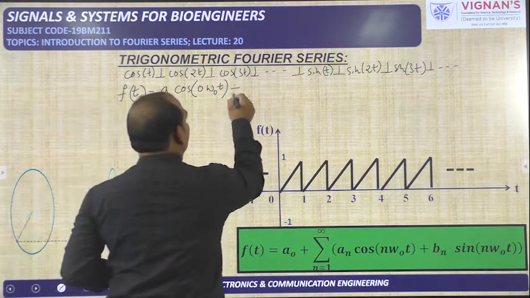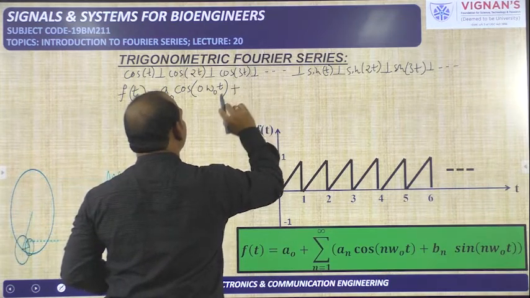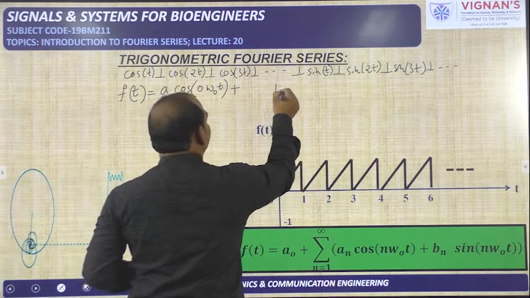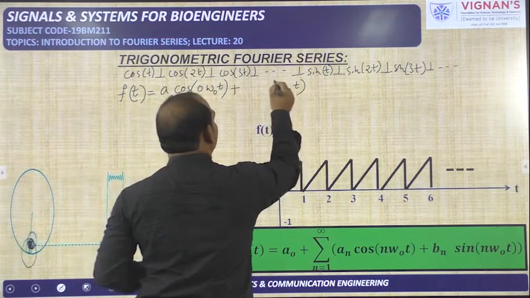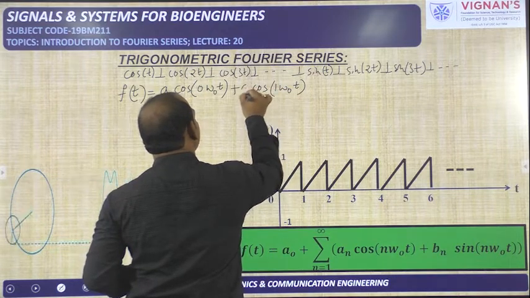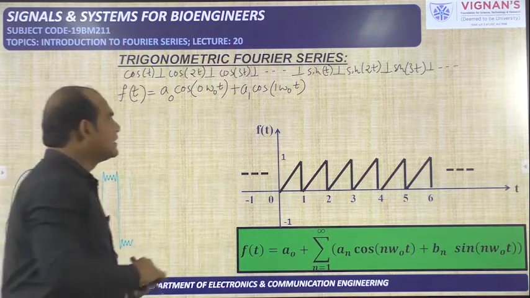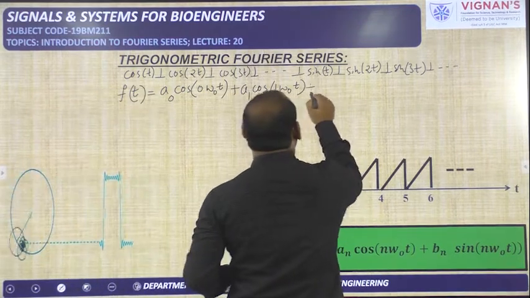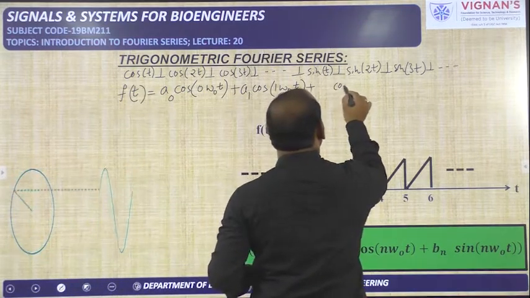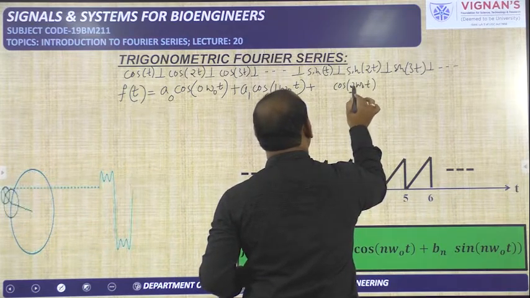A DC signal is also a periodic signal. Plus, now the actual fundamental frequency we need to take. That means 1 into omega naught into t will come. So for this cos term, this 1 is indicating a1, and this 0 is indicating a naught. Next, cos 2 omega naught t.